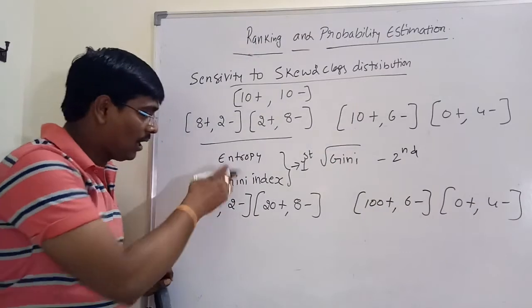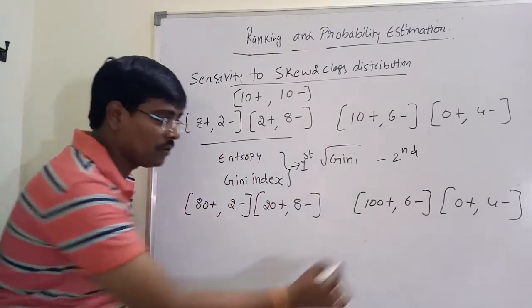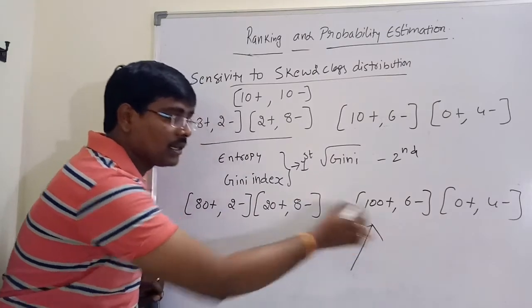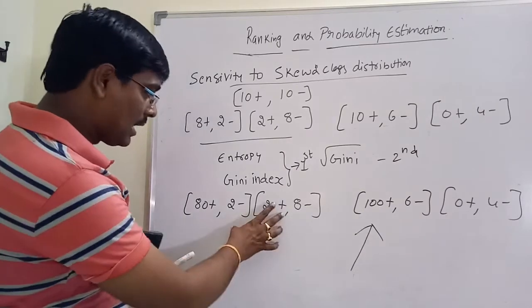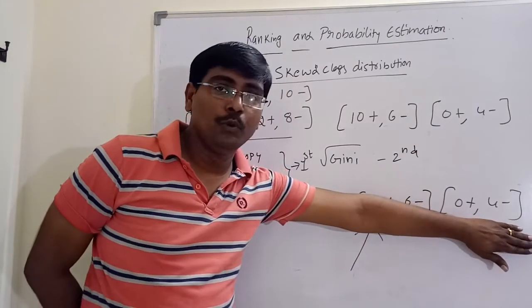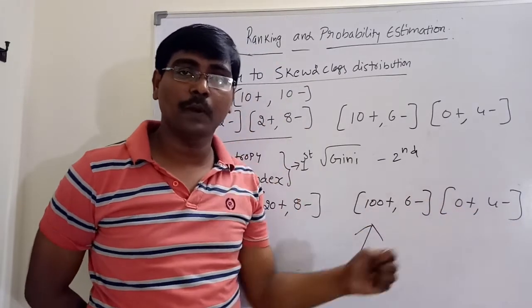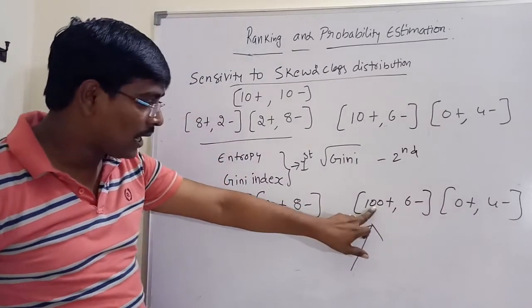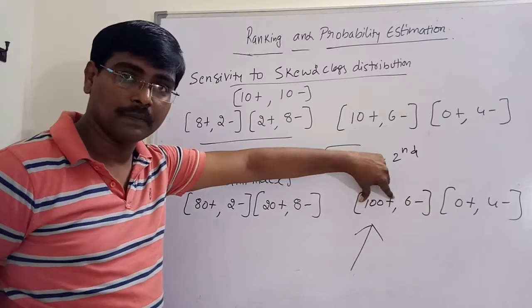Now calculate all three parameters: entropy, Gini index and square root of Gini. All three parameters select the second split as the best one, because compared to the other, this is a completely pure set. If it is a completely pure set, the prediction is perfectly right. And observe this one: 100 positives and 6 negatives, the majority class.